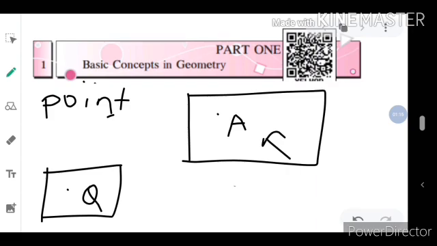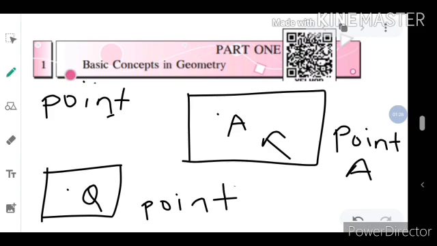This is read as point A, and this point Q. This point A and this point Q. Like this.